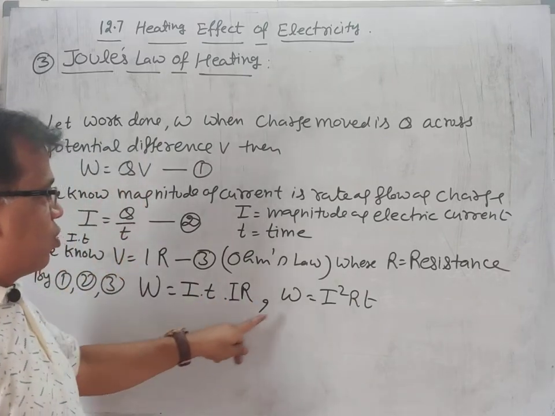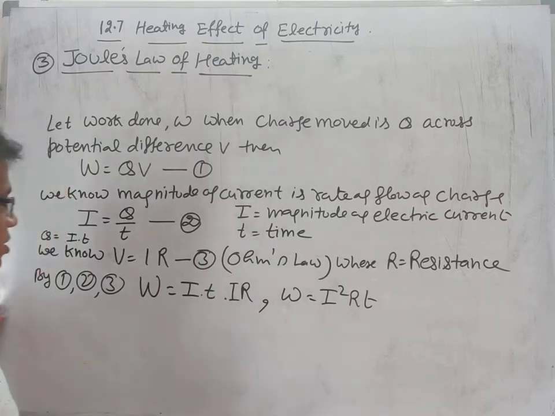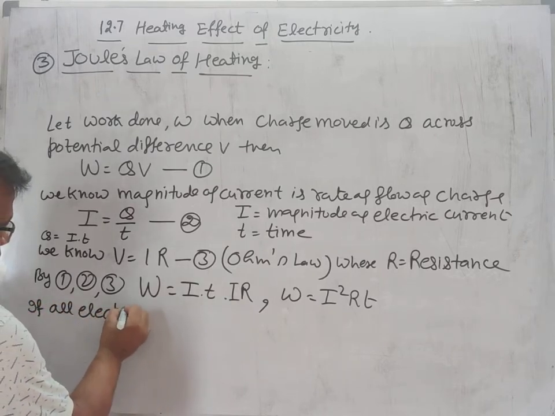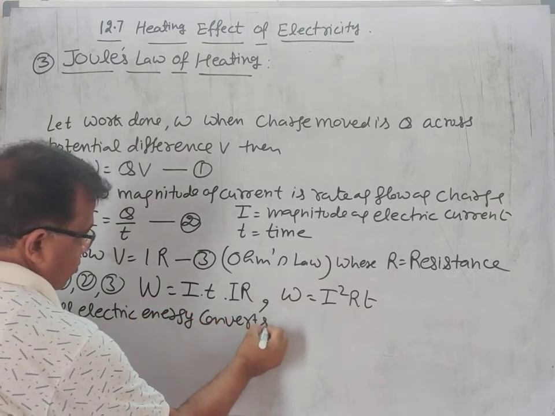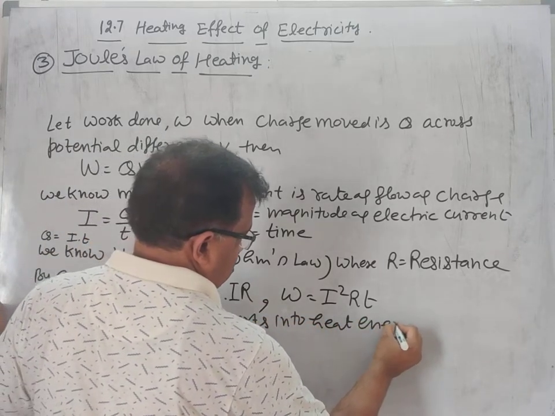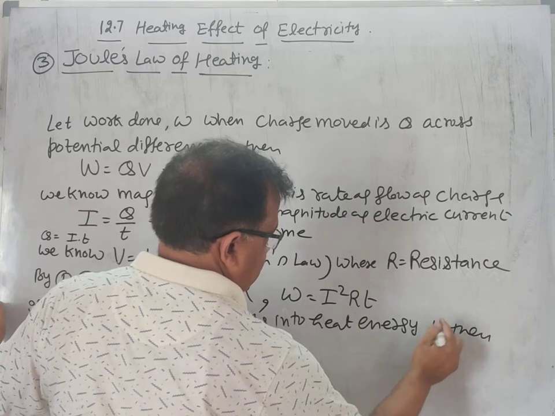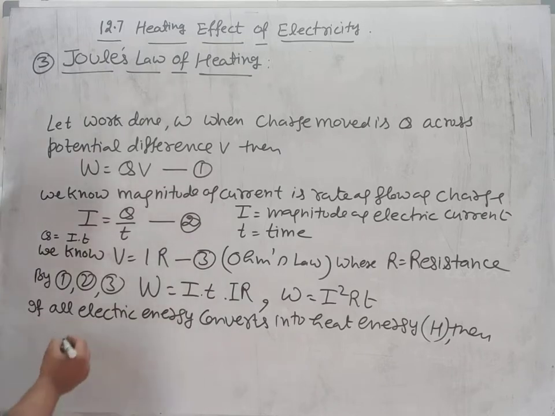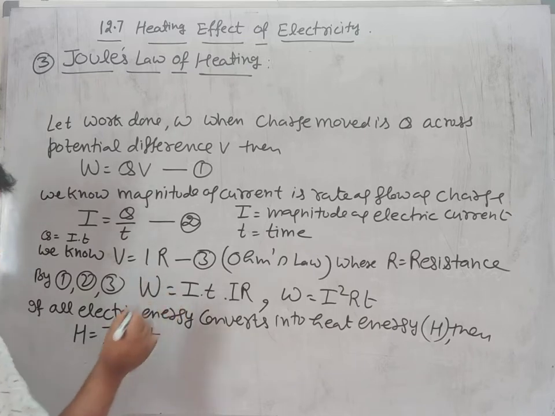If the whole of the electric energy converts into heat energy, which is denoted by H, then work done is equal to heat produced, that is H is equal to I square RT.